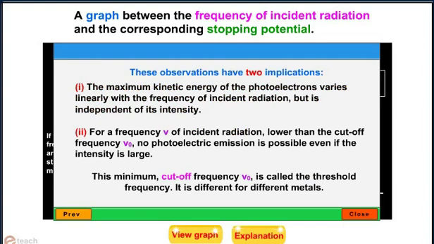These observations have two applications. The maximum kinetic energy of photoelectrons varies linearly with frequency of incident radiation but is independent of its intensity. For the frequency ν of incident radiation lower than the cutoff frequency ν naught, no photoelectric emission is possible even if the intensity is large. The minimum cutoff frequency ν naught is called the threshold frequency. It is different for different materials.